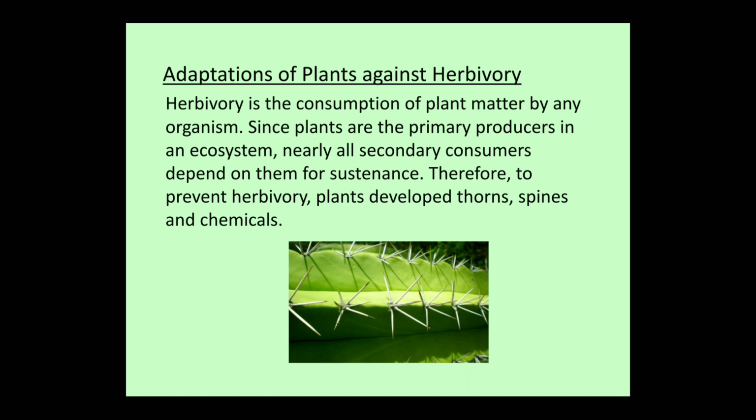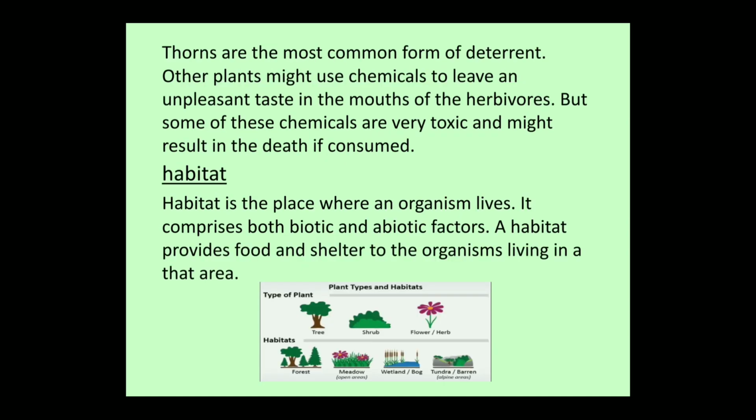Adaptation of plants against herbivory. Herbivory is the consumption of plant matter by any organism. Since plants are the primary producers in an ecosystem, nearly all secondary consumers depend on them for sustenance. Therefore, to prevent herbivory, plants developed thorns, spines, and chemicals.